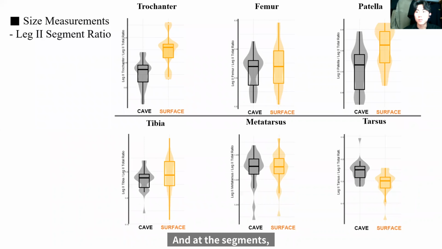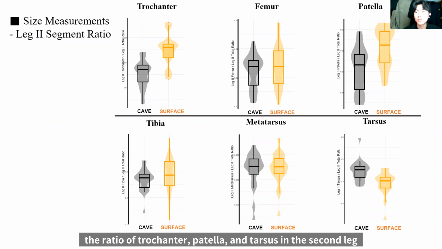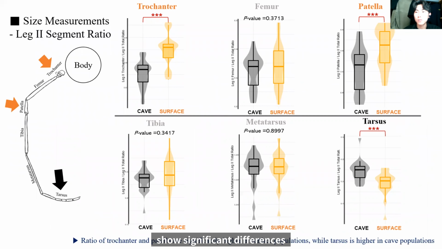And at the segment level, the ratio of trochanter, patella, and tarsus in the second leg shows significant differences between cave and surface populations. Interestingly, the segments close to the body, such as trochanter and patella, are longer in surface groups. On the other hand, the most terminal segment, tarsus, shows a significantly larger ratio in cave groups.